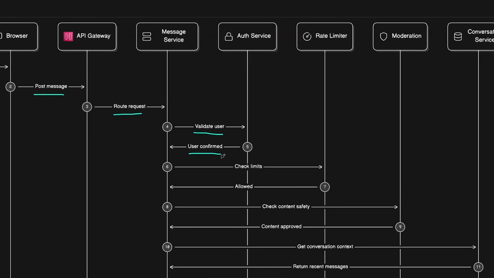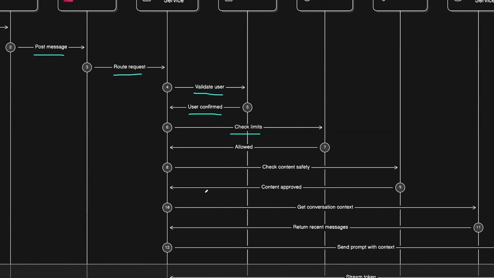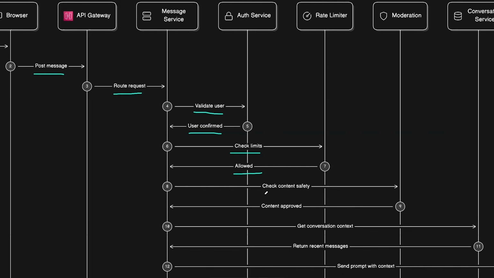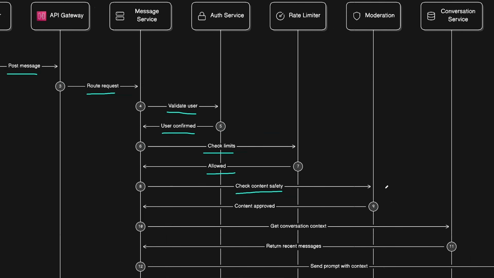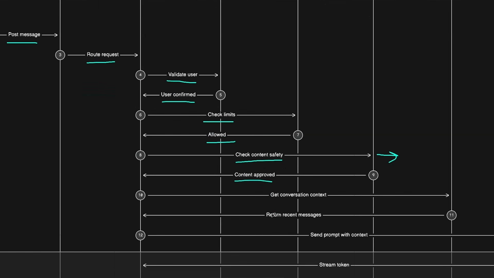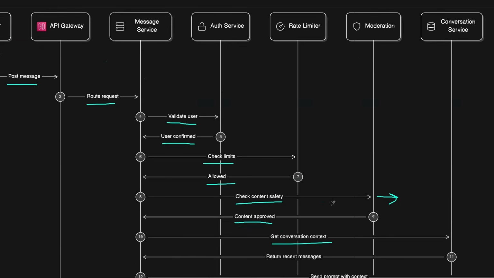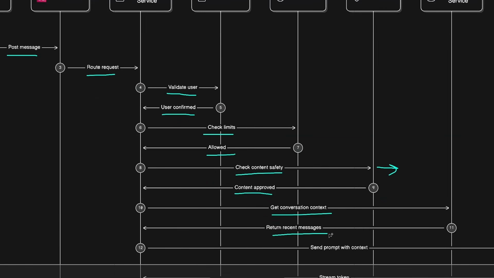Once the user is confirmed by the auth service, we need to also check the rate limits with the rate limiter. First of all, for the token usage, on how many tokens they have left for their subscription, and second is also the request limits. And if the rate limiter allows us to proceed, this is when we still need to check the content safety. So we need to do it with the moderation service. The moderation service will check this with the existing rules that we have and confirm that it is approved, and only then we can get the conversation context from the conversation service, and this will return us the recent messages.